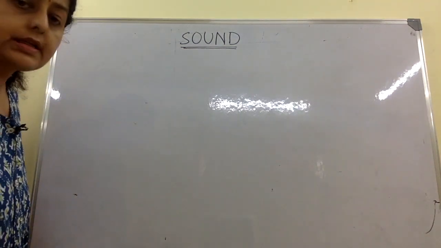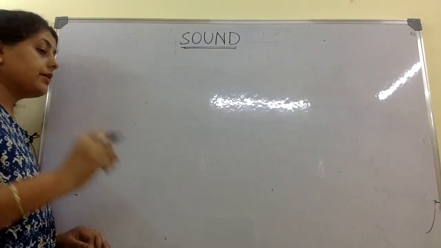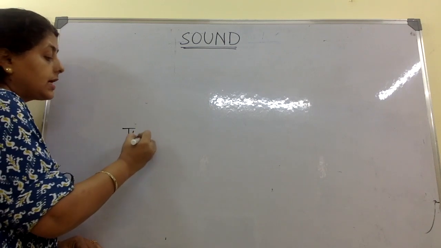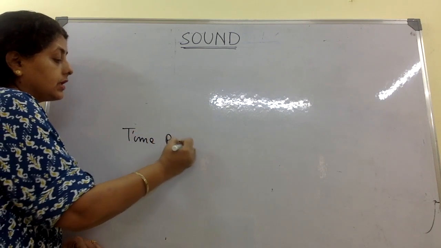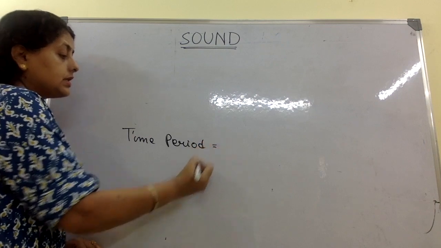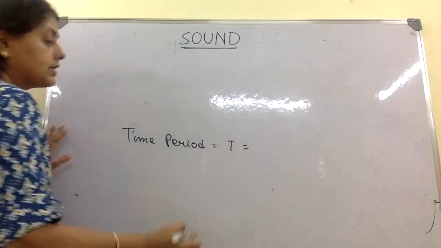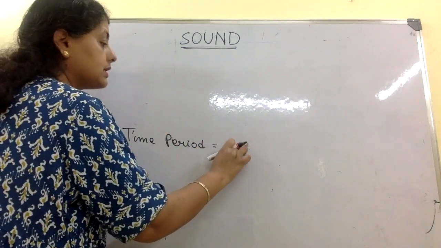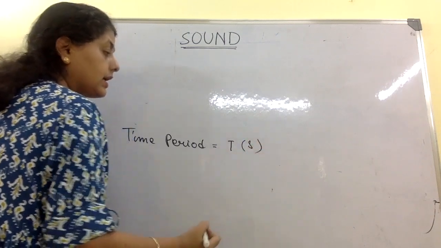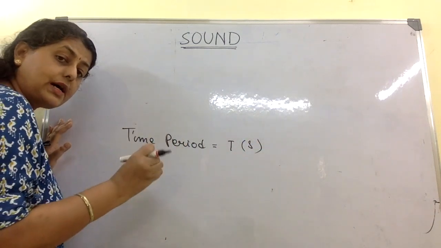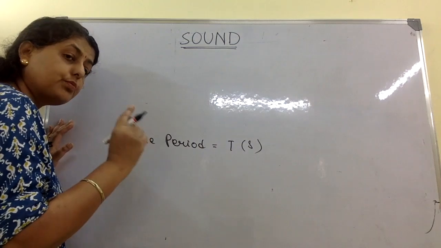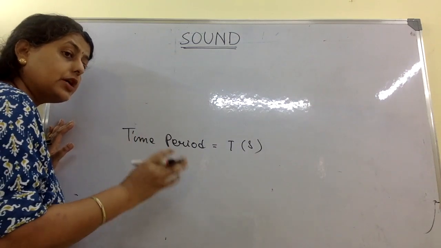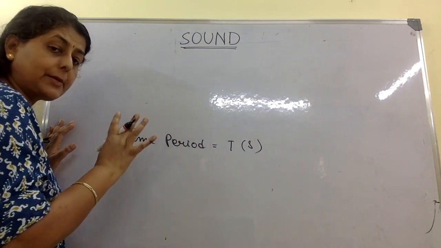Now, talking about the characteristics of sound, there is one more thing, which is time period. Okay, I missed it. It is written with T. Time period, the SI unit is seconds. Okay, and it is the time taken by the wave to complete one complete vibration.